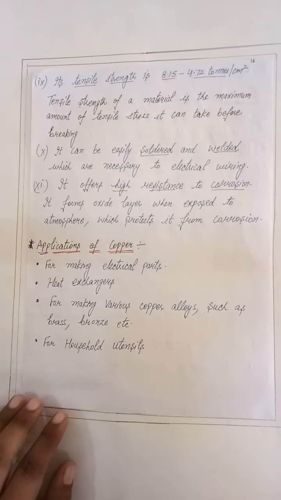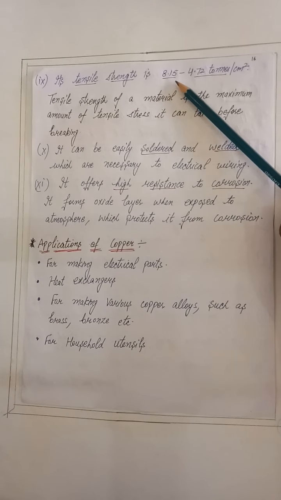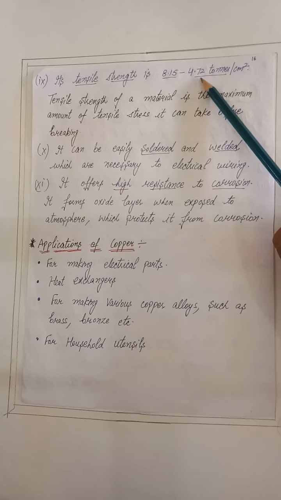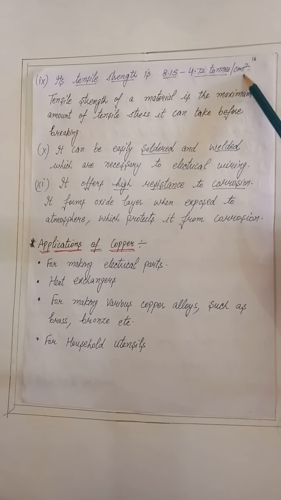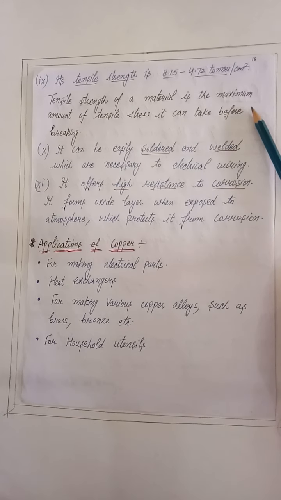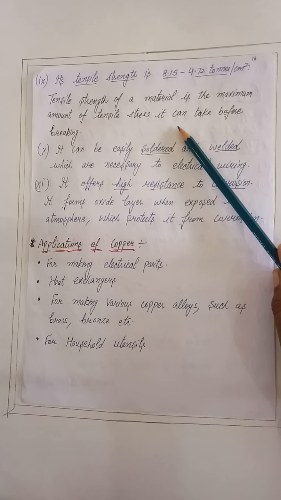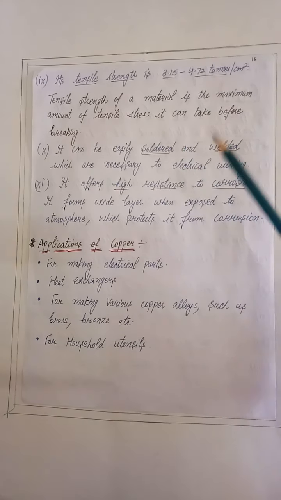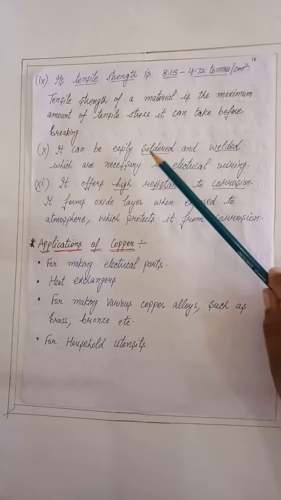Next property is its tensile strength, which is 8.15 to 4.72 tons per centimeter square. Tensile strength of the material is the maximum amount of tensile stress it can take before breaking. It can be soldered and welded, which are necessary for electric wiring. It offers high resistance to corrosion. It forms an oxide layer when exposed to atmosphere, which protects it from corrosion.